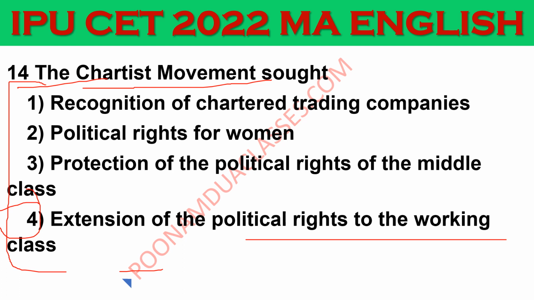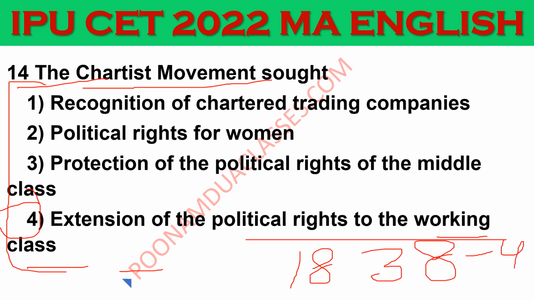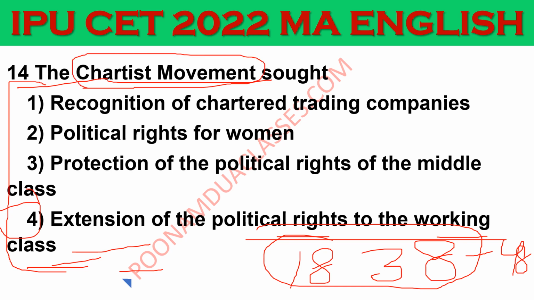Chartism was the first mass working class movement. Please remember this word, it was a working class movement for political rights from 1838 to 1848, late 1830s to late 1840s, you can remember, and it got its name from the People's Charter in 1838. So, extension of the political rights to the working class was the demand of this movement called the Chartist movement.